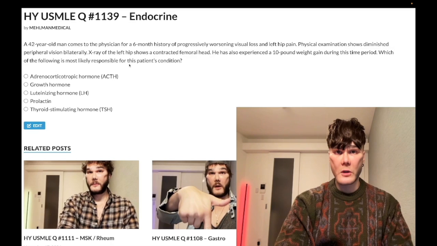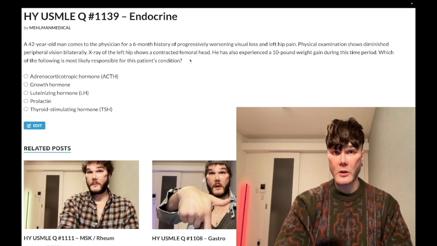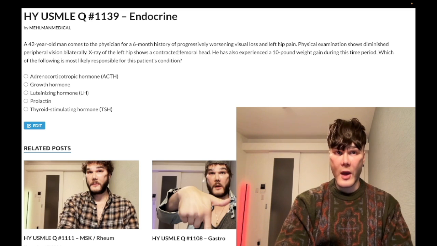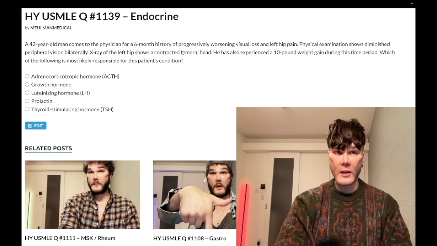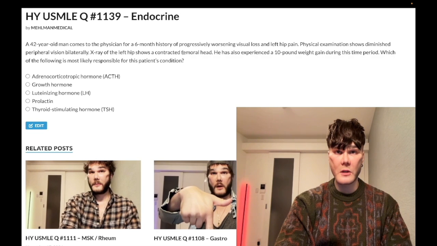An x-ray of the hip shows a contracted femoral head. This is extremely buzzy, this word contracted, for avascular necrosis of the femoral head. So we've got a pituitary hormone that's causing avascular necrosis of the femoral head. Okay, I could go on a long digression right now. For example, in pediatrics, if they give you a contracted femoral head, that would be Legg-Calvé-Perthes disease. If they give you sickle cell with a contracted femoral head, that's avascular necrosis secondary to sickle cell. Could even be stuff like Gaucher, but it's this word you've got to know, okay?